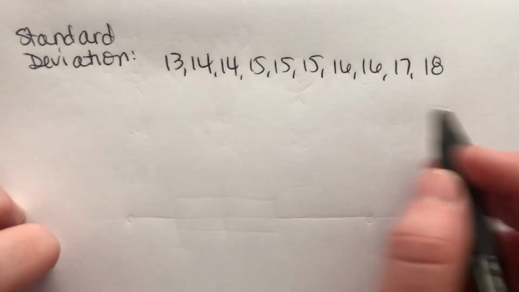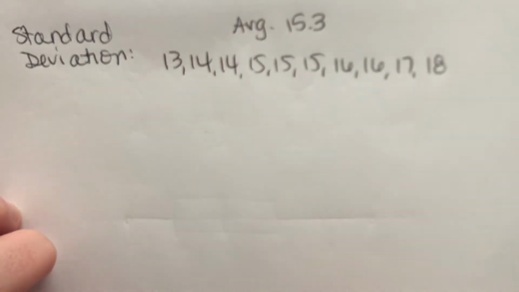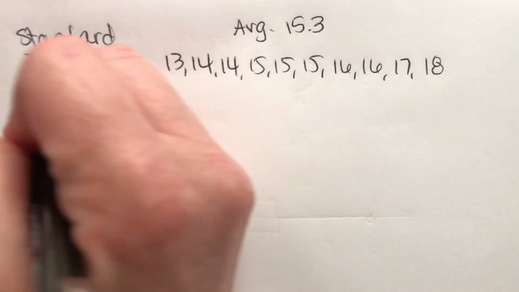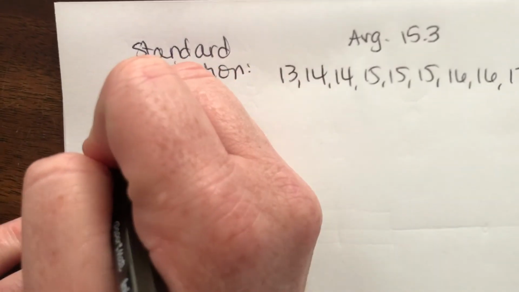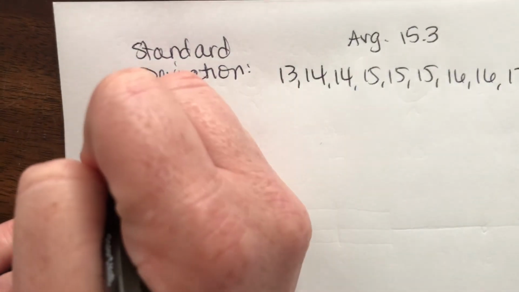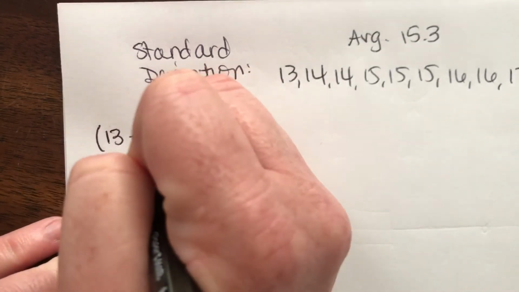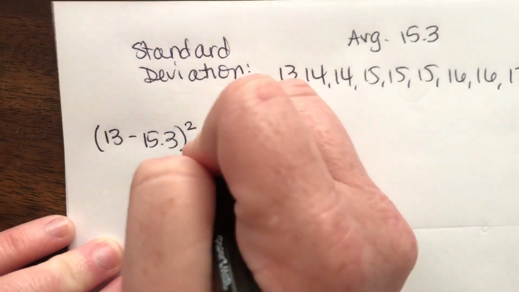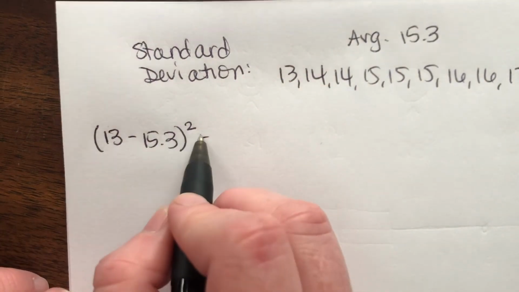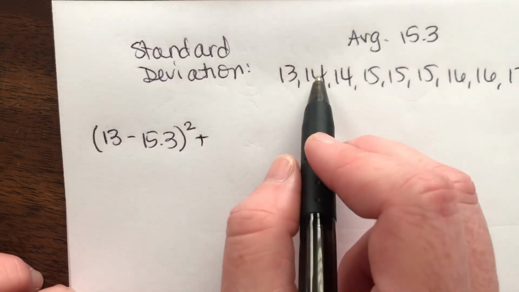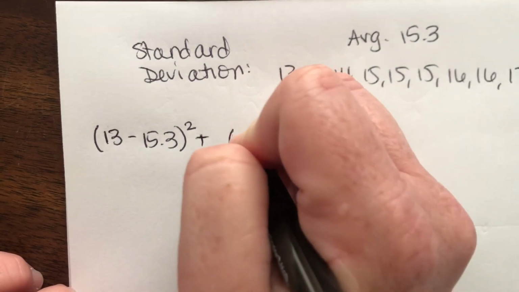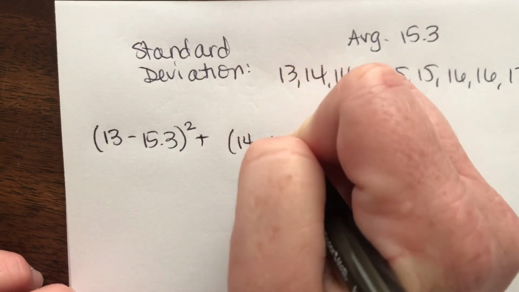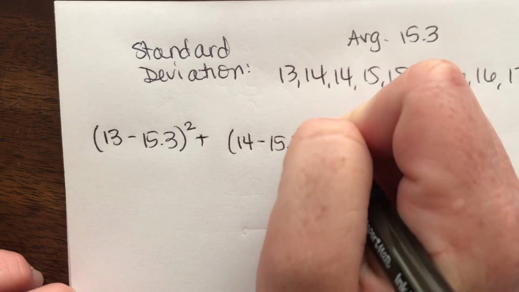And we know the average is 15.3. Okay, so instead of doing absolute value, I'm going to start way over here so I have room. I'm going to do parentheses, my first age minus the average, squared, plus, just like absolute value, we're adding them all together. The second age, which is 14, minus the average, squared.